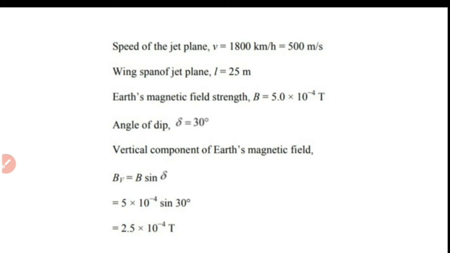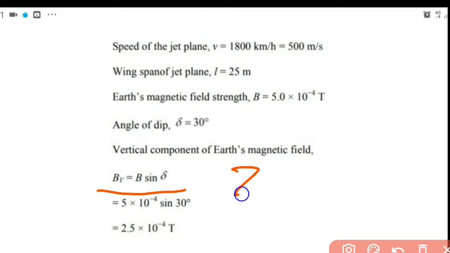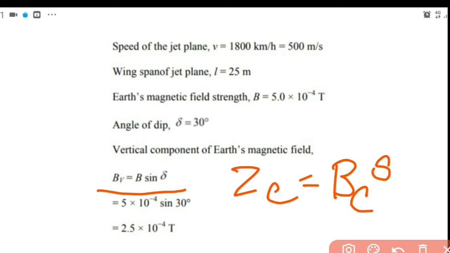So using the equation we have studied, ZD is equal to B sine I. The same equation is written here in terms of BV and delta. Here delta stands for the angle of dip. So using this equation, which is the same as ZD is equal to BE into sine I, where I is angle of dip, like that we studied in the textbook, where BE is Earth's magnetic field. So everything is given. You can find the vertical component of Earth's magnetic field.